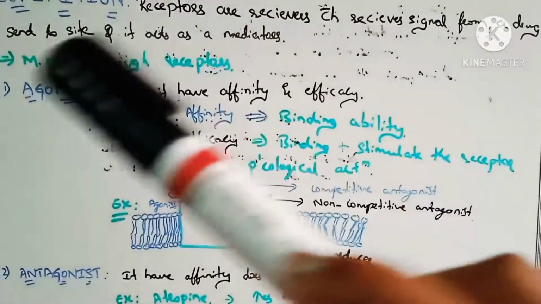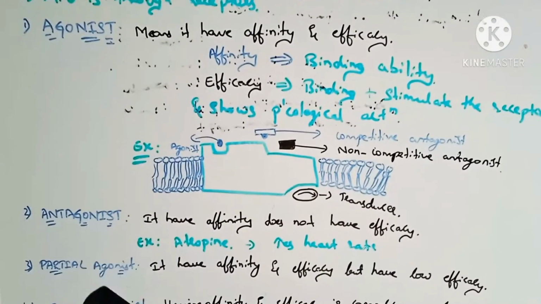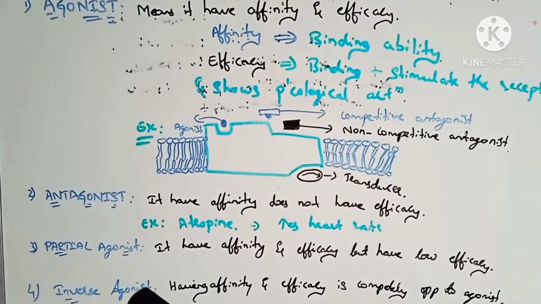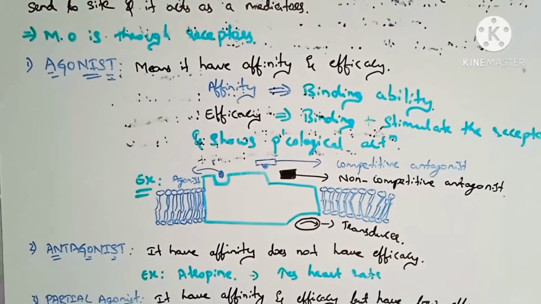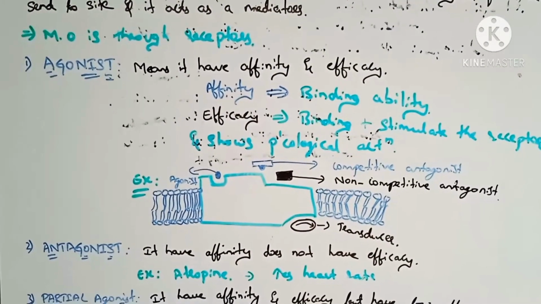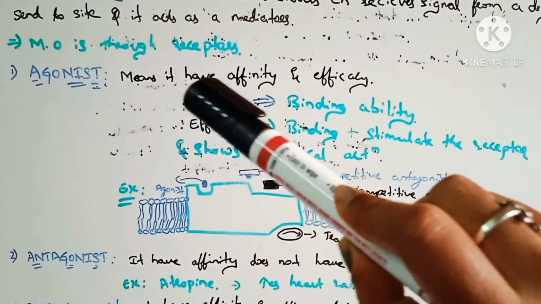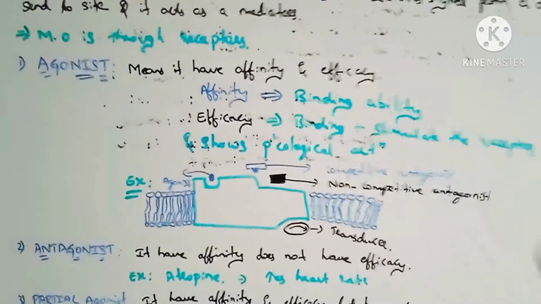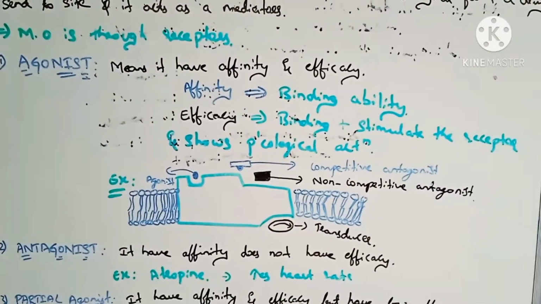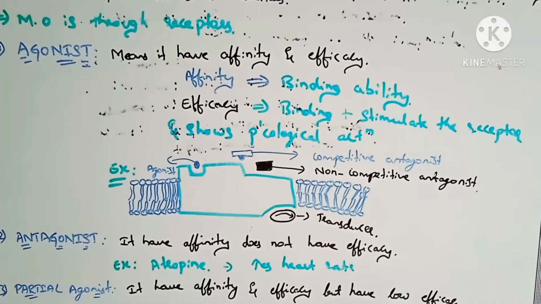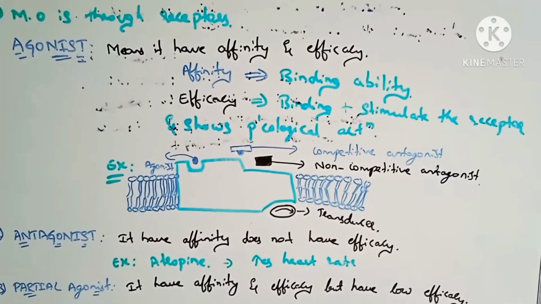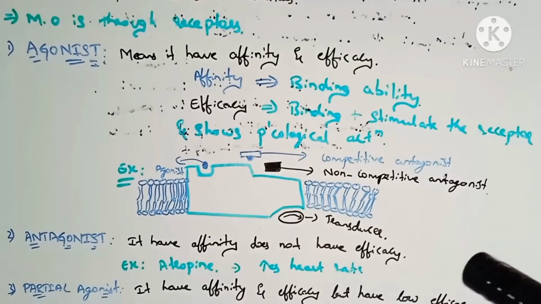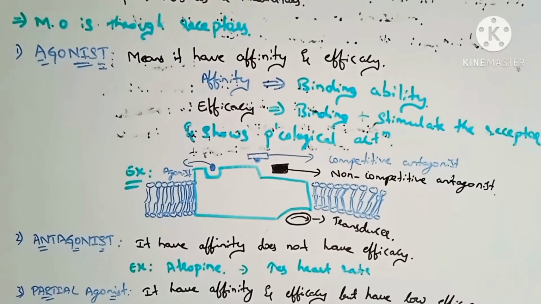The receptors have the agonist, antagonist, partial agonist and inverse agonist. Here, agonist means it has affinity and efficacy. An agonist is an agent which activates a receptor to produce an effect similar to that of the physiological signal molecules.